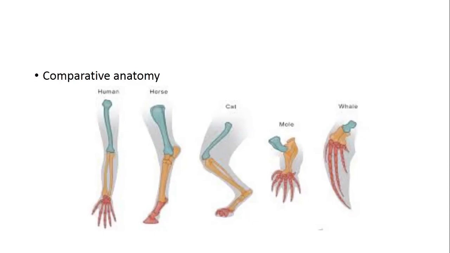Then comparative anatomy, this is the branch of anatomy in which we compare different animals but the same structures. As shown in this figure, there is an evolution of the upper limb from whale to the human. So in case of whale, mole, cat, horse and then human, there are several differences. So when we study these differences, this anatomy is known as comparative anatomy.